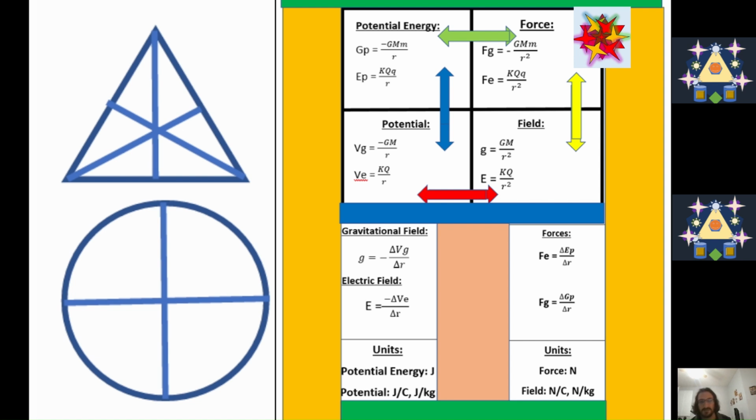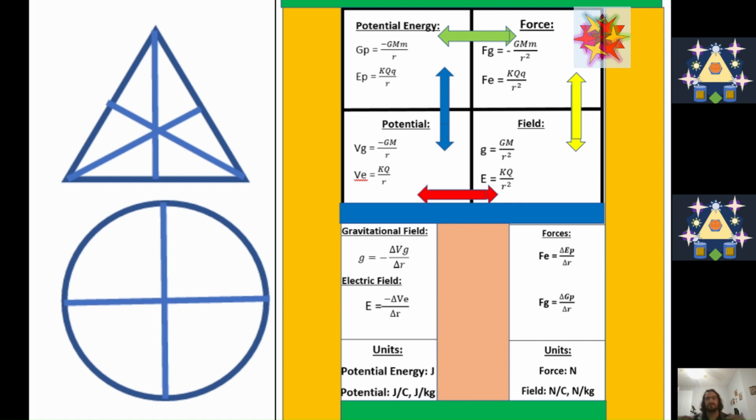K is Coulomb's constant, and G in the gravitational force equation is the gravitational constant. These are constants of proportionality. The m's in the gravitational force are the masses, and the q's in the electric force are the charges of the objects. The electric force is negative when the force is attractive and positive when the force is repulsive.